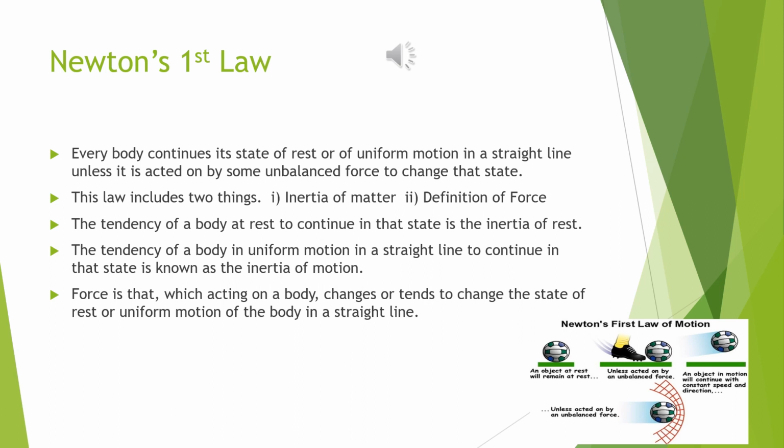And the tendency of a body in uniform motion in a straight line to continue in that state is known as the inertia of motion. One example we can take: one ball is moving on the floor. Until someone is going to stop it, it will move like this. That means it continues its motion. This is called inertia of motion. And if anyone is going to stop it, that means a force is being applied on that particular thing. So the definition of force also comes from Newton's first law.